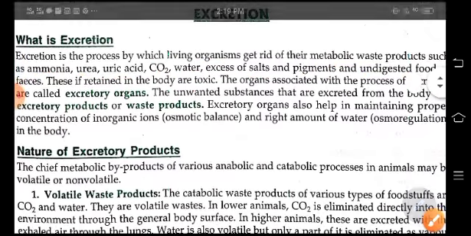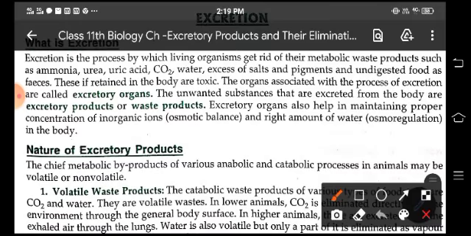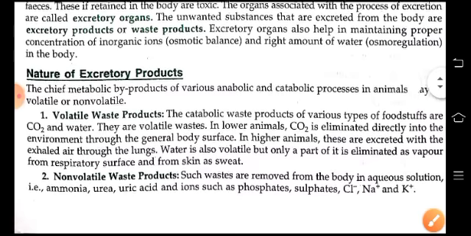Now, these substances are toxic in nature, and if they are retained in the body, they cause some harm to the body. So, the process by which these waste products are removed from the body is called excretion, and the organs are called excretory organs. And the excreted substances are known as excretory products or waste products. Now these excretory organs also help in maintaining proper concentration of inorganic ions and the right amount of water in the body. So what is the nature of excretory products?